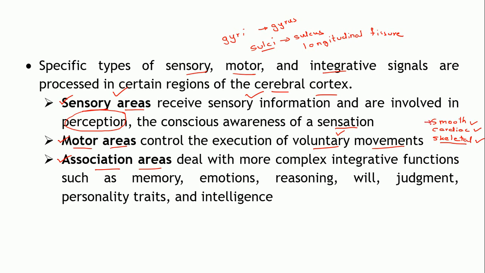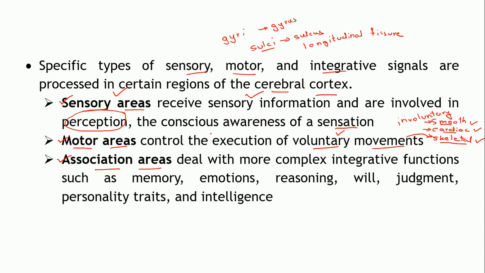These two are involuntary, because you willingly cannot make smooth muscles or cardiac muscles contract. Whereas skeletal muscles are under your control. So the motor area carries out the execution of voluntary movements by making the skeletal muscles contract as per the output required.